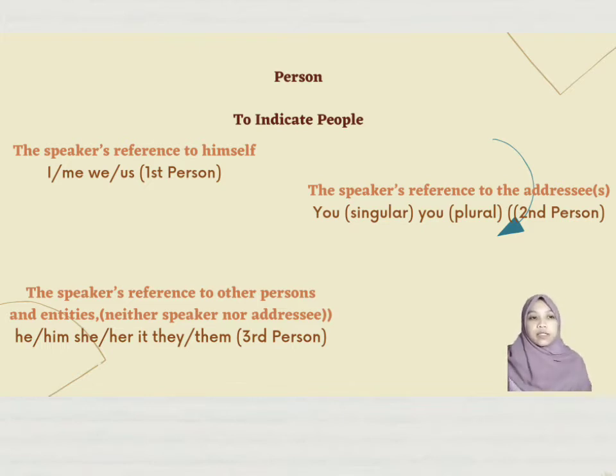And then the third is the speaker's reference to other persons and entities, neither speaker nor addressee. We can use he or him, she or her for women, they or them for plural. We call this third person, when we talk about someone who is far away from us.